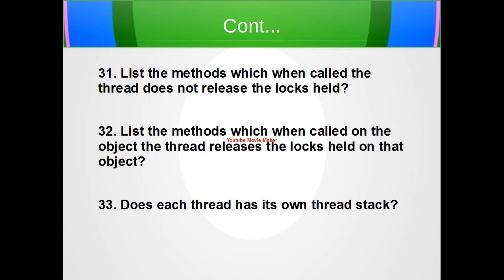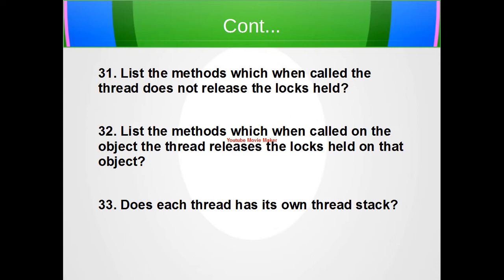Then list the methods which, when called, the thread does not release the lock held. So they will be, I think, notify, join, sleep, and yield. These are the methods which when called the thread does not release the locks held. Then list the method which when called on an object the thread releases the lock held on the object. So basically wait is the method where the thread releases the lock.